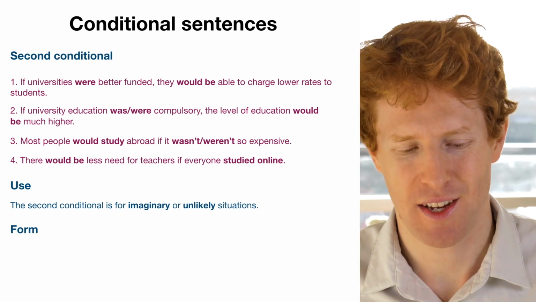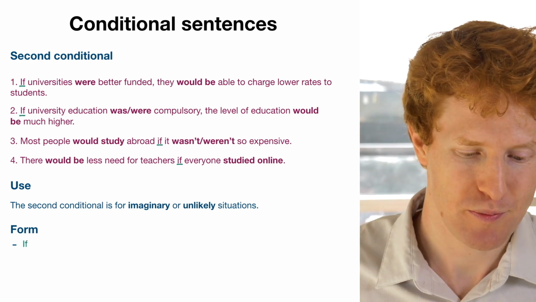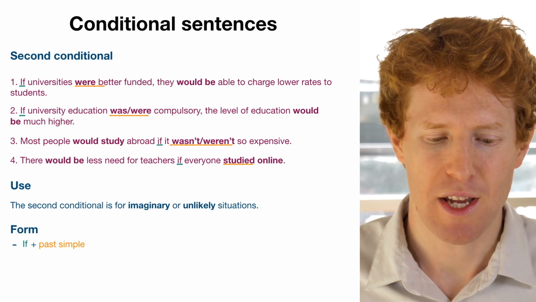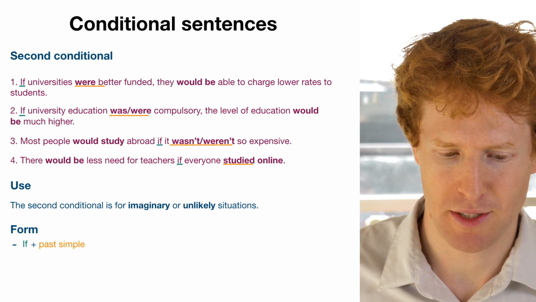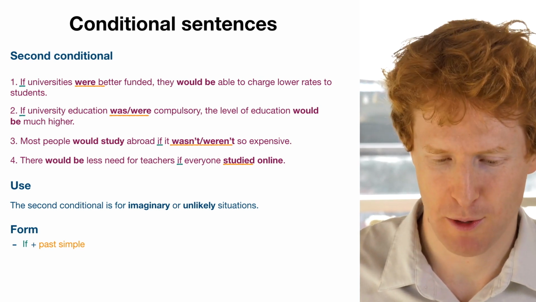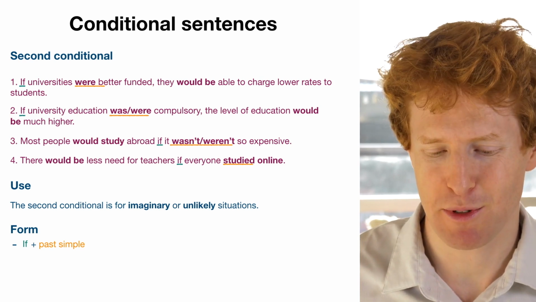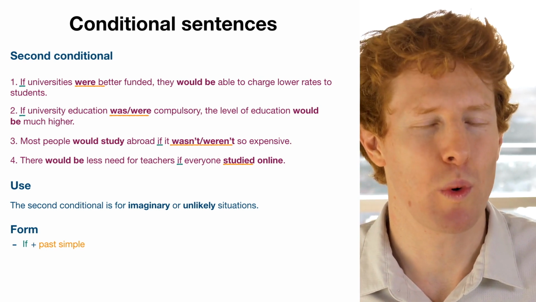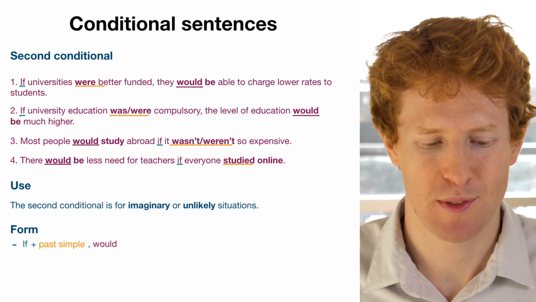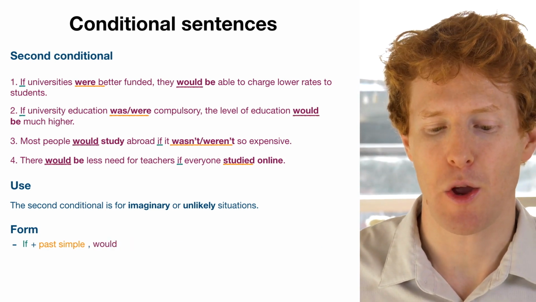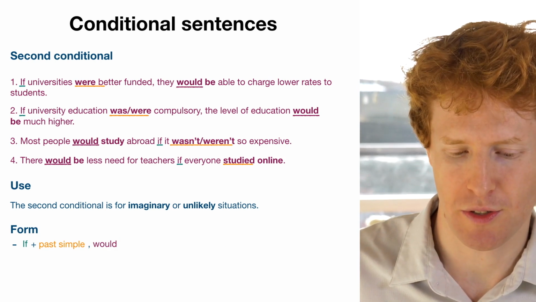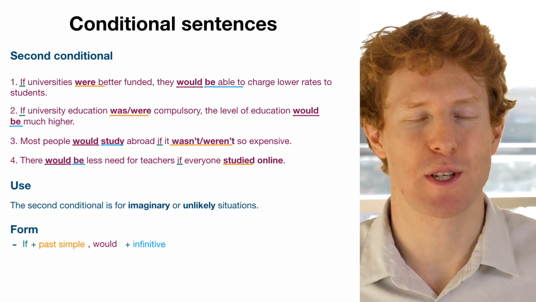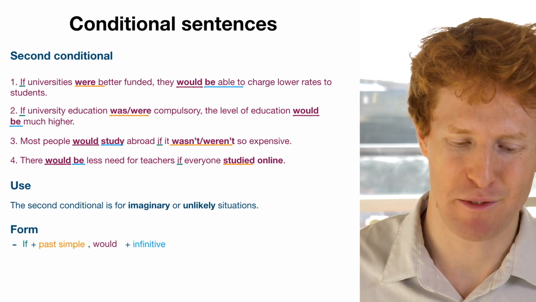How do we form the second conditional? Well, again, we start with if, but then instead of the present simple, we use the past simple. So if universities were better funded, if university education was compulsory. In sentence number 4, if everyone studied online. Then, instead of using will, we use would. If universities were better funded, they would be able to charge lower rates to students. Okay, and then finally we end with the infinitive again. So if plus past simple, would, and then infinitive.